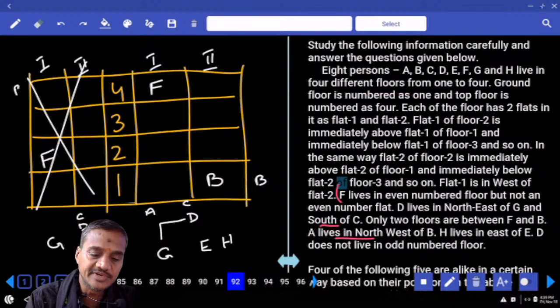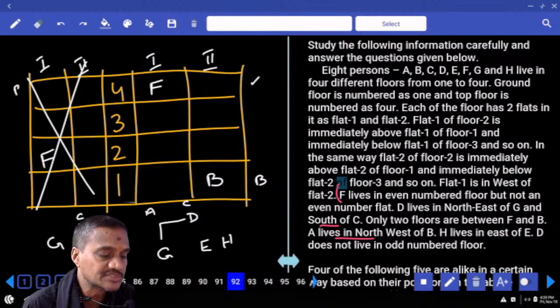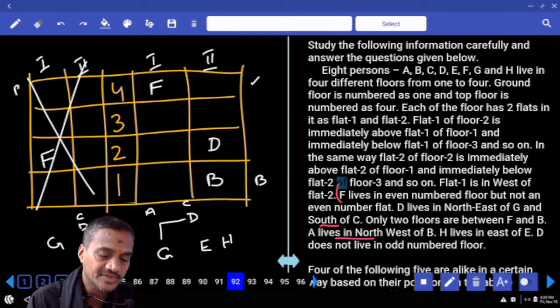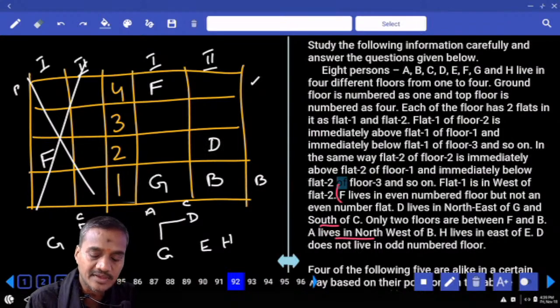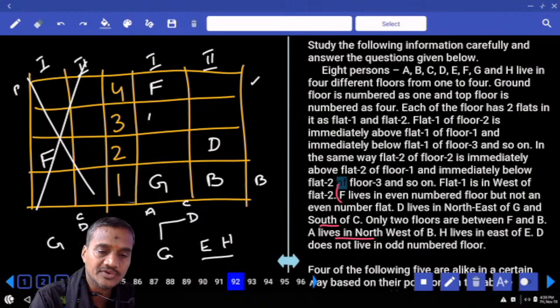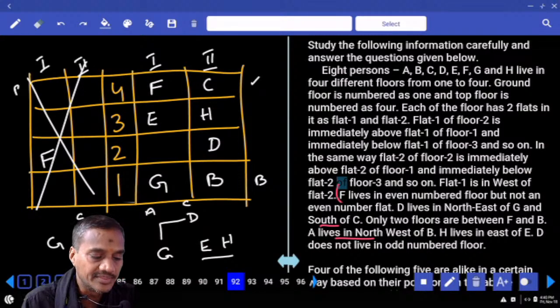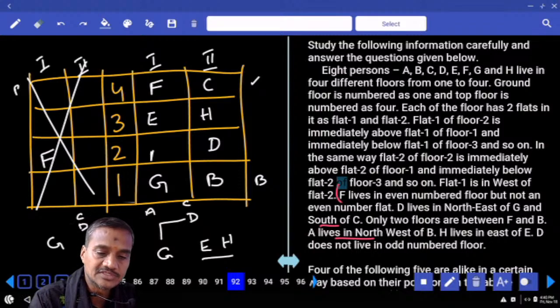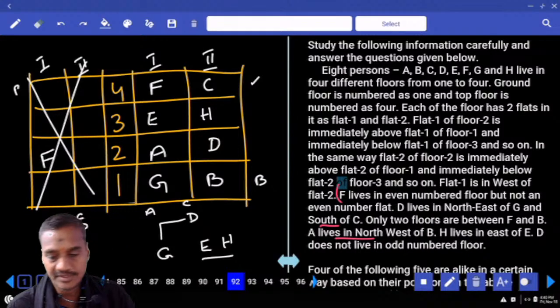If D is on an even number floor, what are the possibilities? D cannot be on the fourth floor, because if D is here, C must be above this one, which is not possible. Hence, where should D be? D is here, G is here, and E and H must be together. Now, E is here, H is here, then C must be at this place. Then, which is left over? A is left over, A is here.